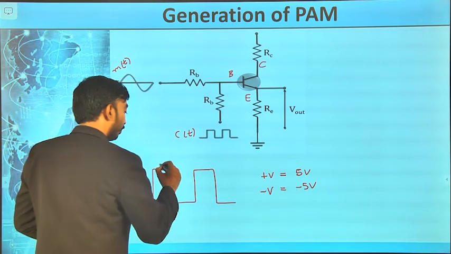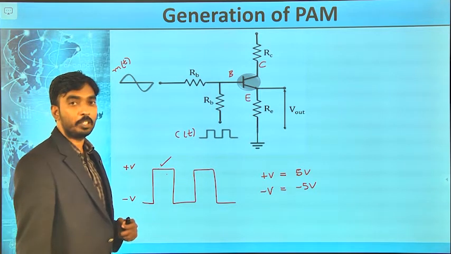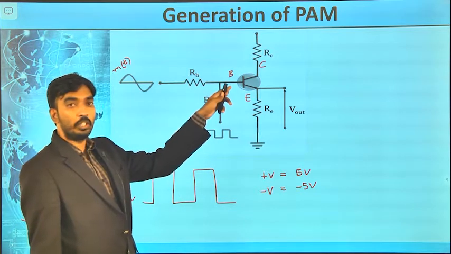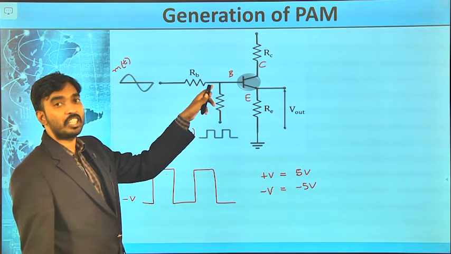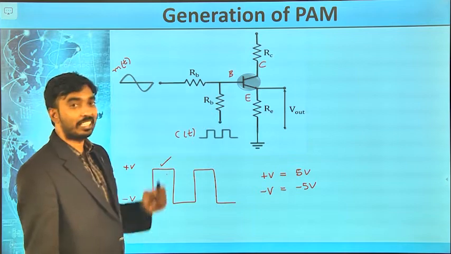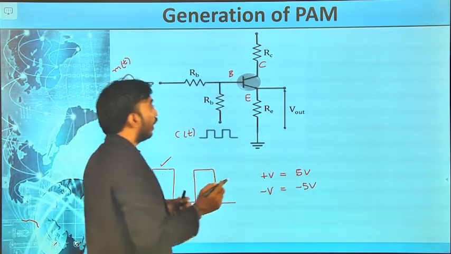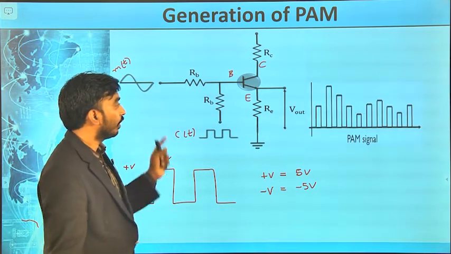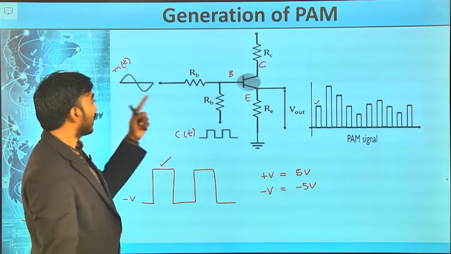Now I am giving plus 5 volts at the base, that means highly positive voltage. When I give highly positive voltage at the base, the transistor goes to saturation and the device acts as a closed switch. Whatever the input wave I have given, the message signal comes out.